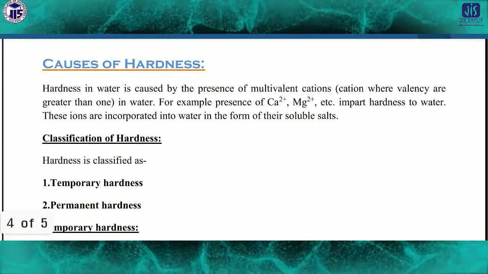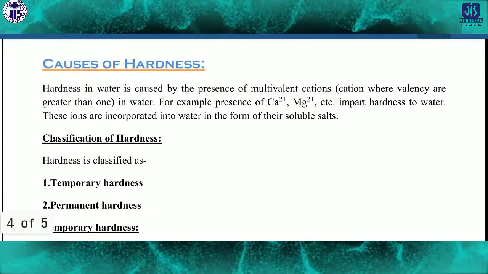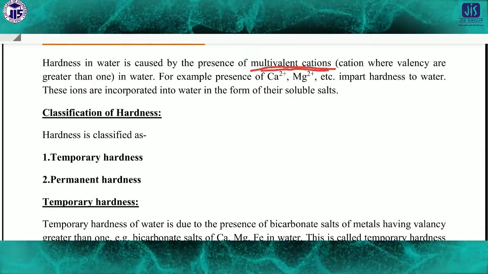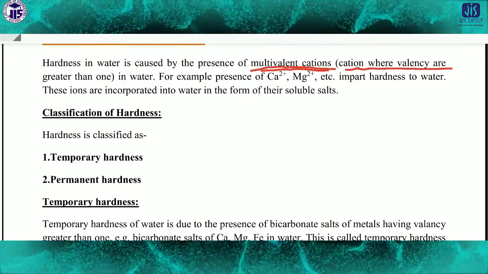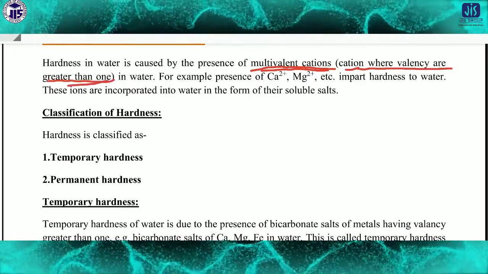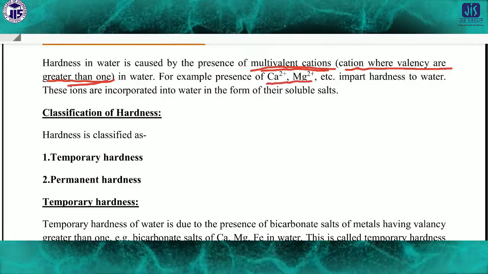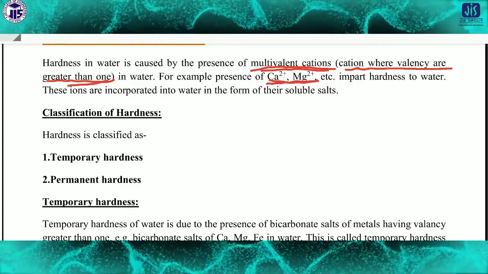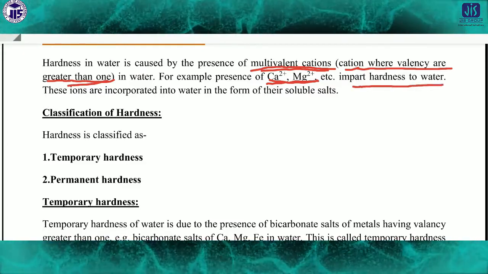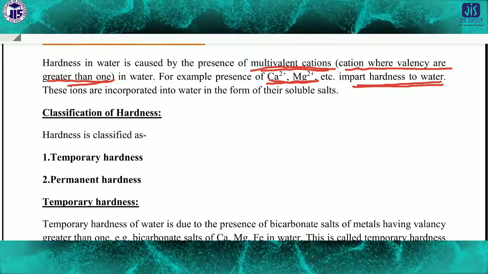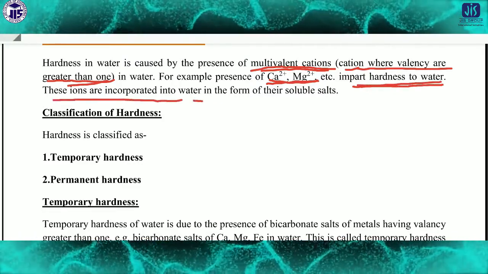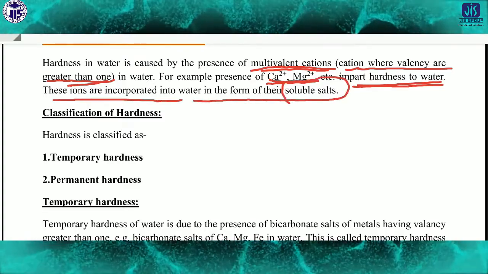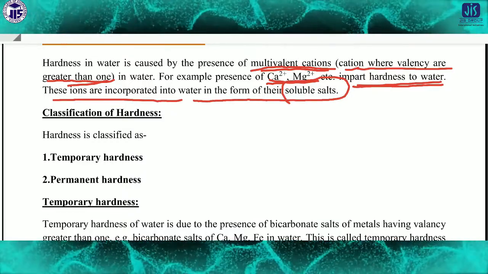Now, the cause of hardness: hardness in water is caused by the presence of multivalent cations. Multivalent cation means a cation whose valency is greater than 1. So normally, you know, calcium 2 plus and magnesium 2 plus. For example, the presence of calcium 2 plus and magnesium 2 plus imparts hardness to water. These ions are incorporated into water in the form of their soluble salts.